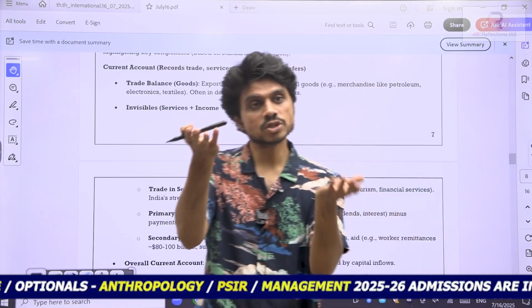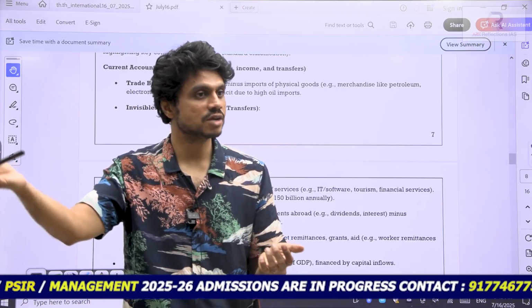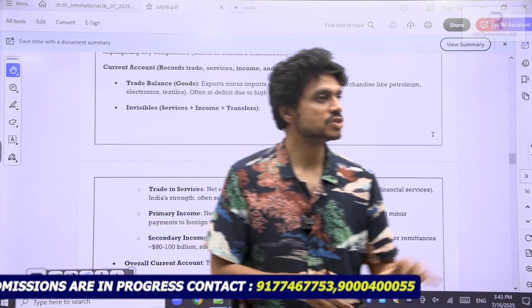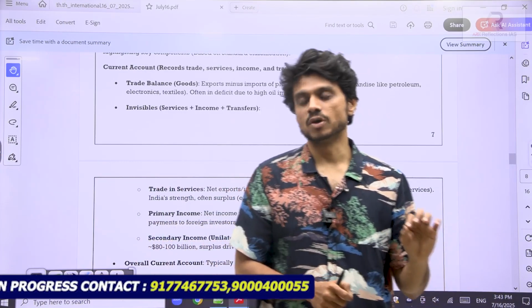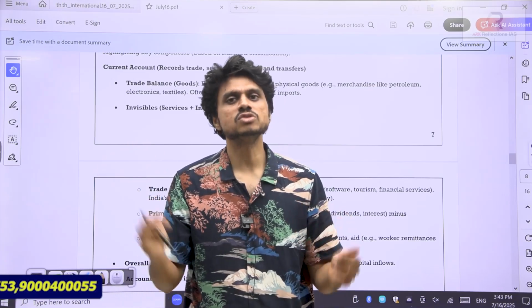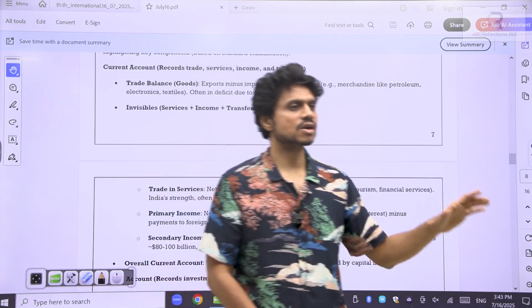And at the same time, both of them are matched by the capital account: foreign direct investment, external commercial borrowings. So we always have a surplus of dollars, which is taken in the BOP. Okay, not the forex reserves. Clear?